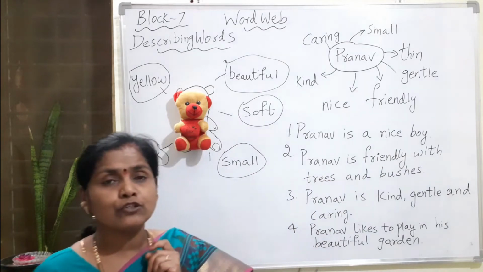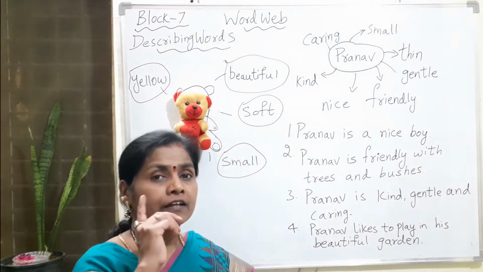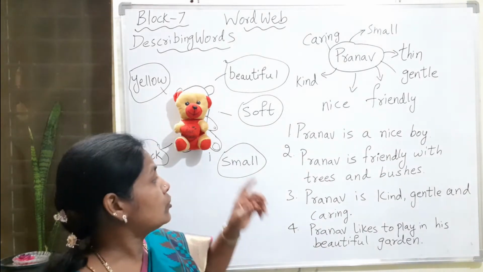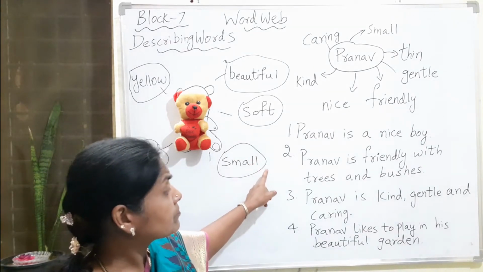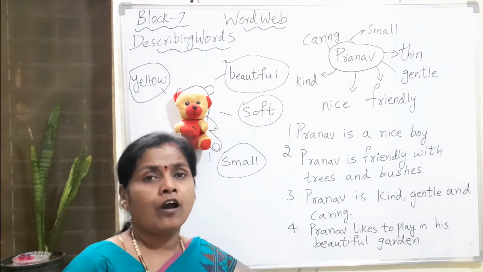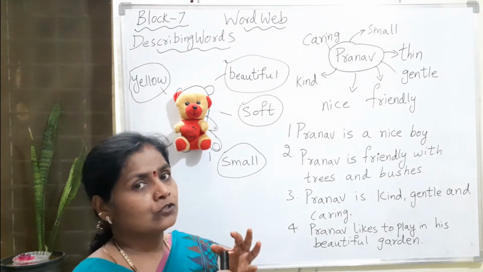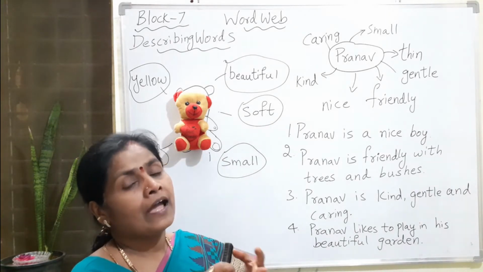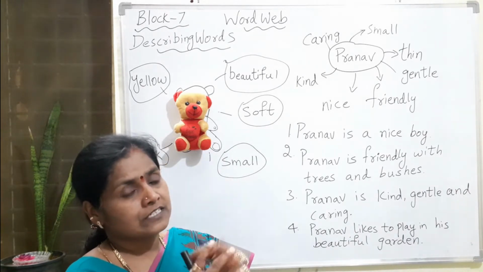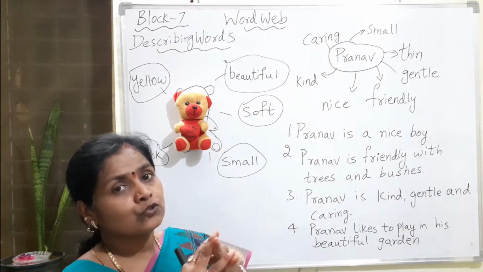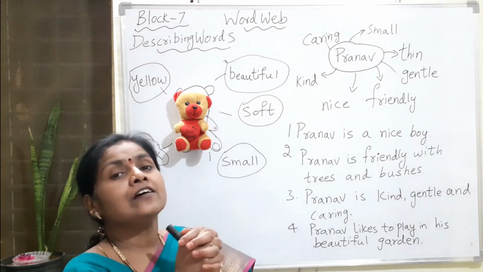Here one thing you should remember, children: when we are writing a sentence, it should have an adjective or the doing word, and also is, am and are. These words is, am and are are used to connect the sentences.